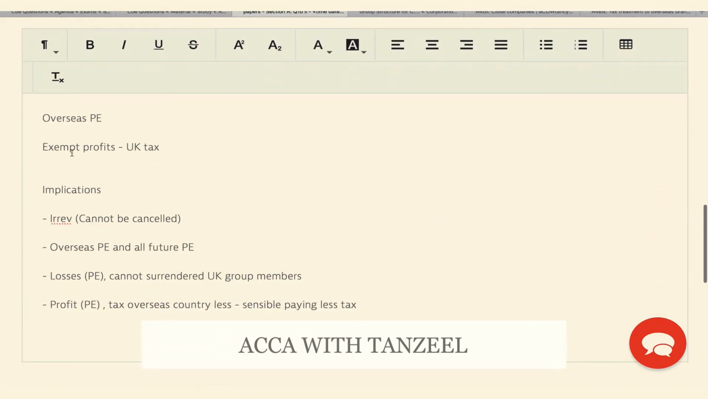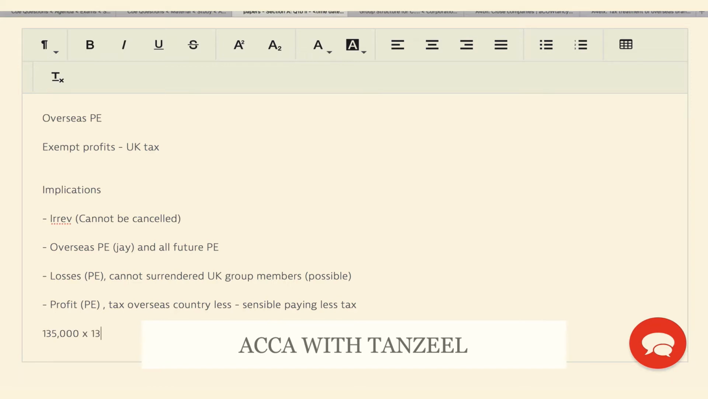So, if we are making the election, this election cannot be revoked, it cannot be cancelled. It will apply to this overseas permanent establishment, J, and any future ones. If it makes losses, which is a possibility, we cannot surrender them to any of our UK group members. They have said that it is possible that it will make losses in this year or future years. However, if it makes a profit and the tax in the overseas country is less, it is sensible because we are paying less tax. Now they have budgeted a profit of 135,000.